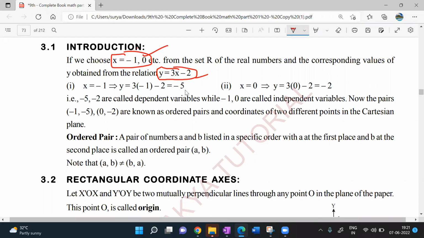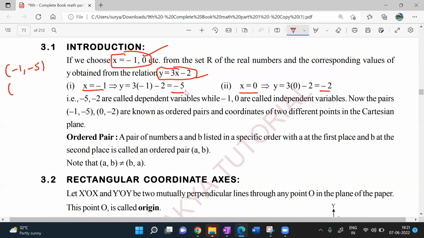But make sure that you all are doing it properly. Okay. Look at it. If x value is 1, beta, y value is what? -5, I got. If x value is 0, I got -2 y value. So what are the coordinates I got now? If x value is -1, what is my y value?